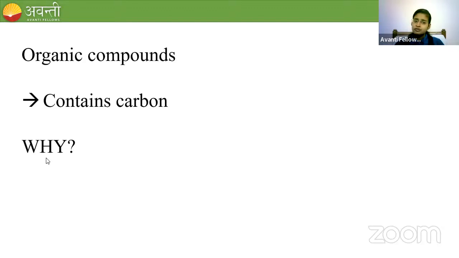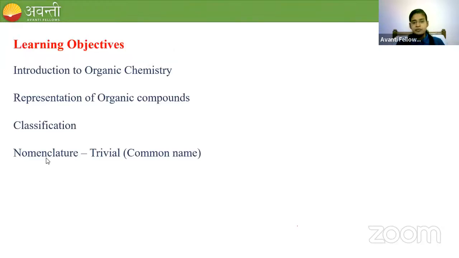These are the main reasons, but we are going to study carbon in detail: the introduction, representation, classification, and nomenclature of these compounds. Let us try to cover these topics in today's session.